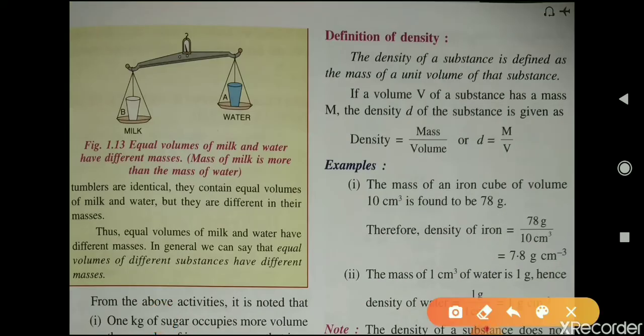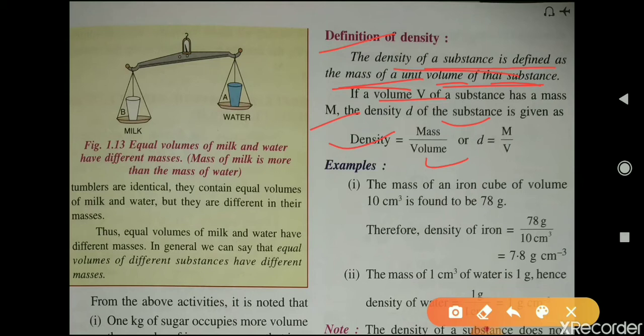Now, the definition of density. What is density? The density of a substance is defined as the mass of a unit volume of that substance. If V is the volume of a substance and M is the mass, then density D is equal to mass upon volume, D = M/V. So what is density? The density of a substance is defined as the mass of a unit volume of that substance.